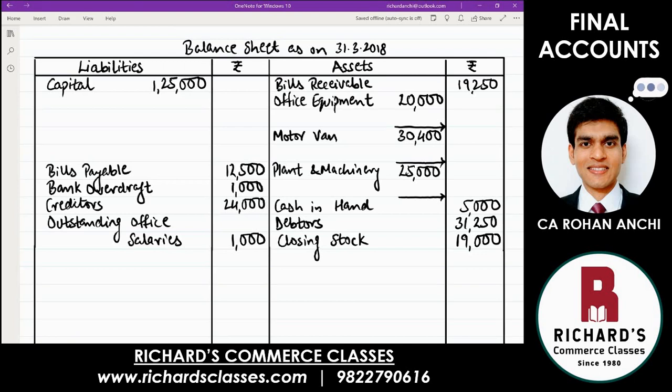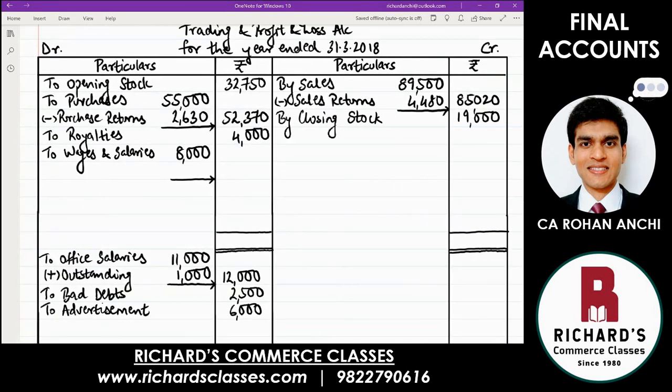Exactly opposite. Point number 3. Prepaid wages 1,000. Again, wages and salaries you have recorded in the inner column in trading account. And prepaid means you have already paid extra. You have to record exactly for 1 year, not more, not less. And if it is prepaid, it means you have written extra. Remove it. Less prepaid. And how much extra have you paid? You have paid 1,000 rupees extra. So minus 1,000. And in the outer column, 8 minus 1. Correct amount of wages for this year is 7,000.